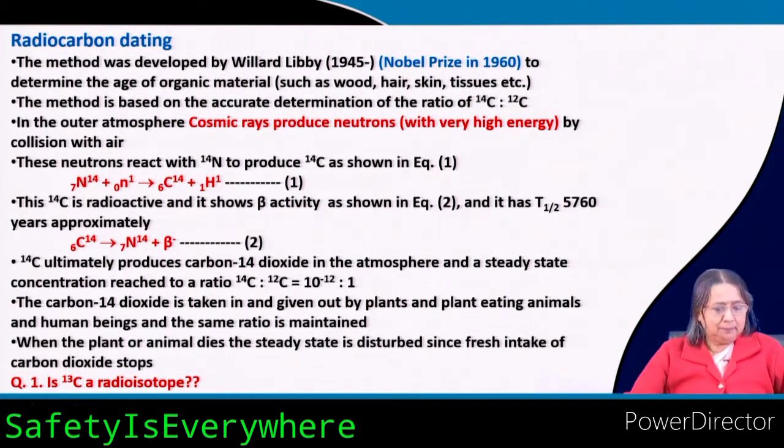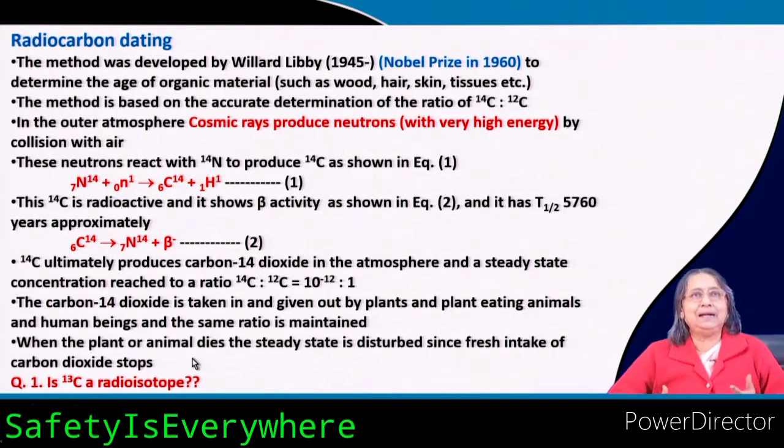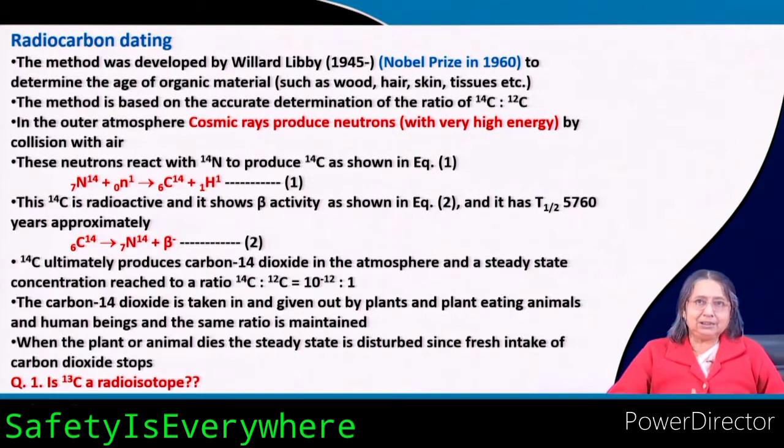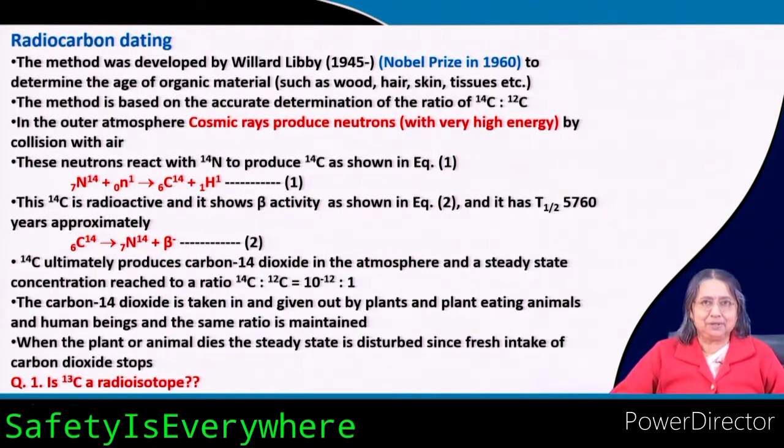Okay. When the plant or animal dies, now the thing is starting. When the plant dies, wood is coming from a plant, right. So when the plant dies, the steady state is disturbed, since the fresh intake of carbon dioxide stops. When a plant dies, then it is not taking any more carbon dioxide. What is there stored, that is stored. It dies, so no more carbon dioxide is taken up. Then what will happen?